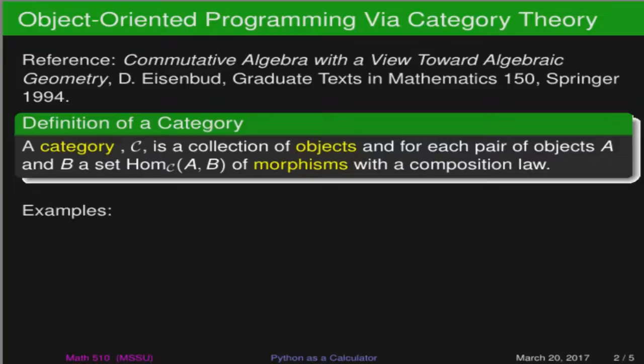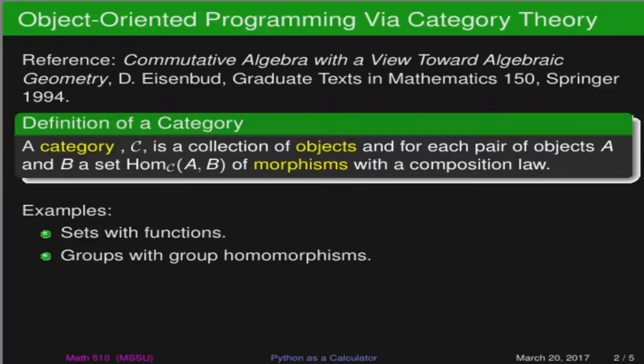Now, some common examples. If you've taken several mathematics classes, you may have been exposed to these already. The first example is really just sets with functions. If I have a collection of sets, then I can talk about functions from one set to another set. Those are going to be my morphisms. And so the category of sets with functions, or the collection of sets and functions, is a category.